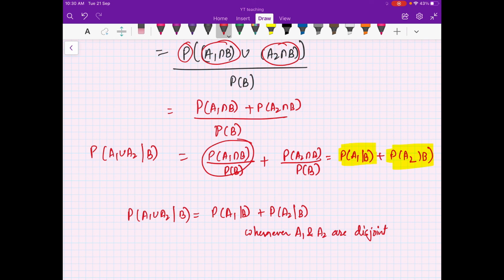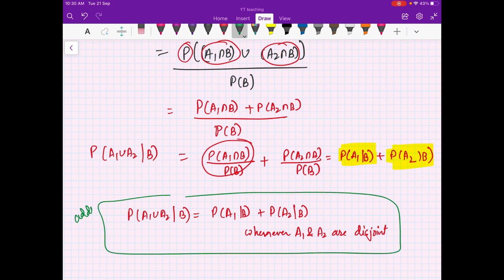Okay, so this is the additivity property. So it means that the additivity property is also satisfied.